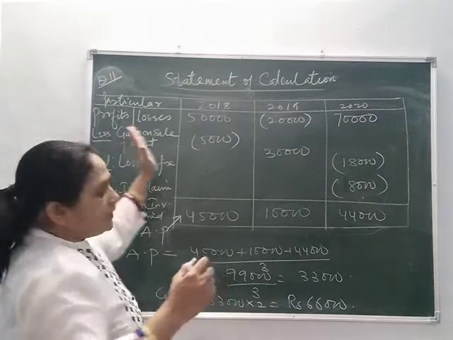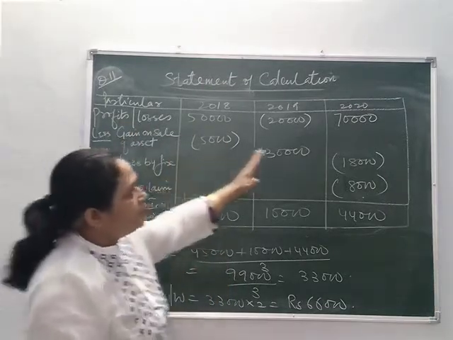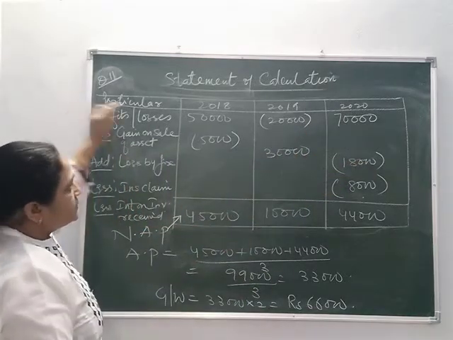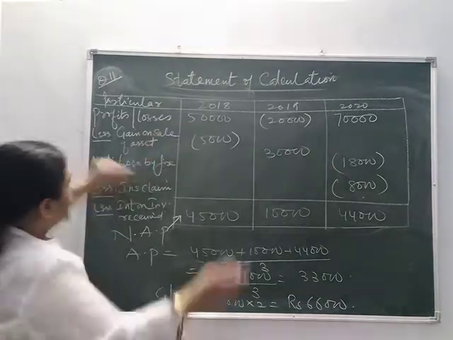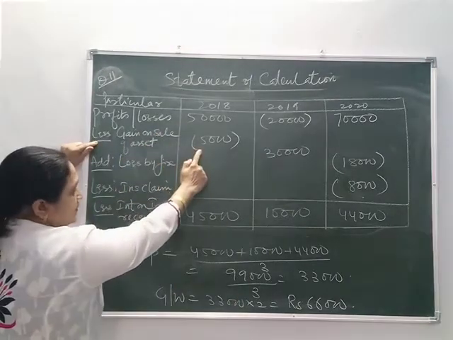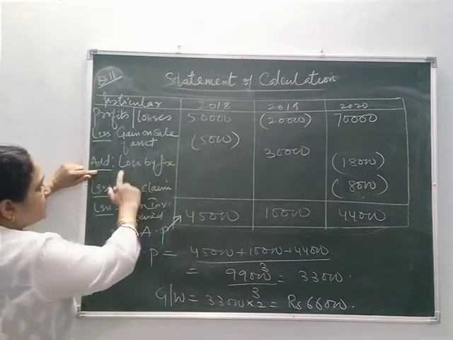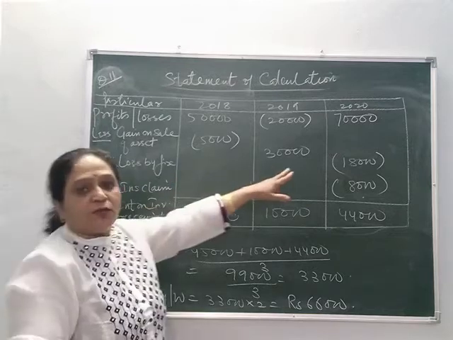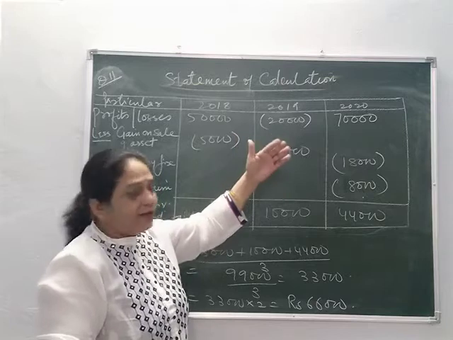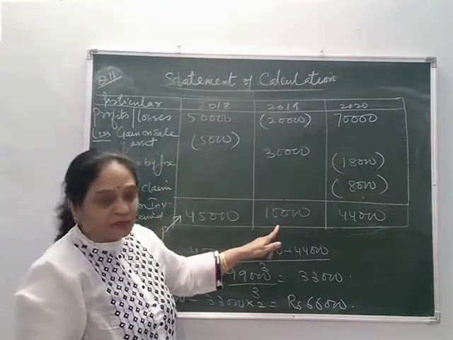In question number 11, that is same as question number 10. Okay. 2018, 19, 20. I have worked it out for you. Profit is 50,000. And in the first year, you have the gain on sale of asset. So we will subtract. So the normal profit is 45,000. In the second year, loss by fire is of 30,000. So it's an abnormal loss. Abnormal loss will be added. So plus and minus. So it gives you the plus sign of 10,000.